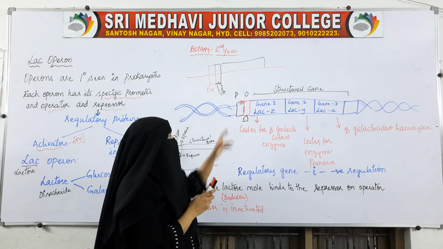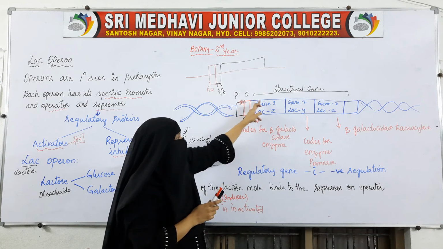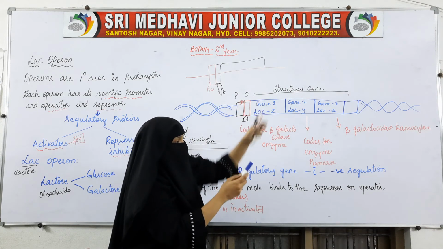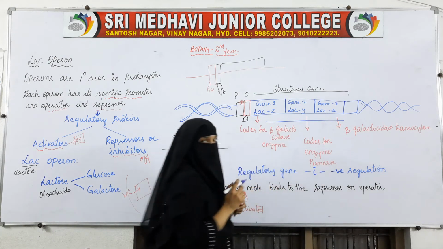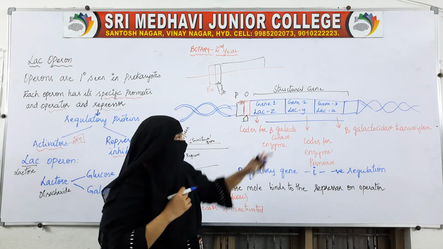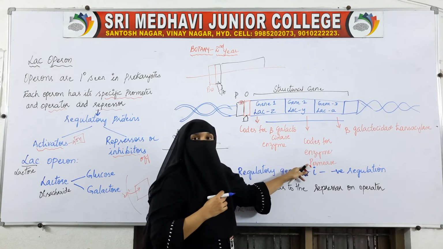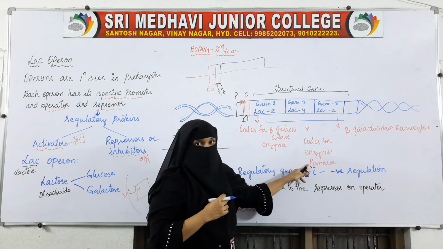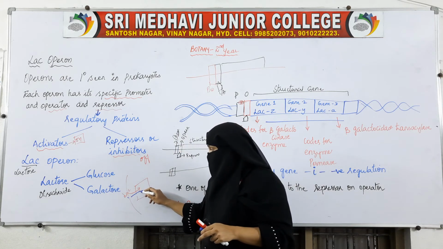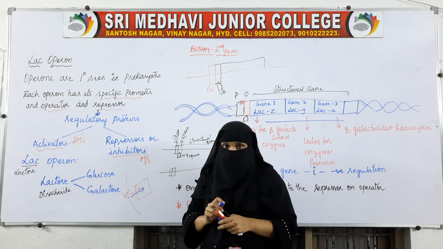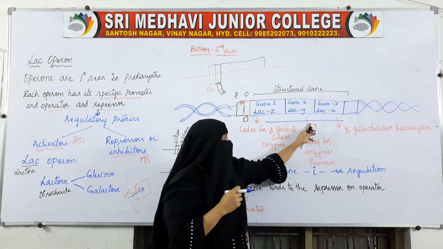When it binds with this RNA polymerase, transcription of this structural gene will take place and mRNA will be formed, which will help in the synthesis of the enzyme permease. This permease will allow lactose to enter inside the body.